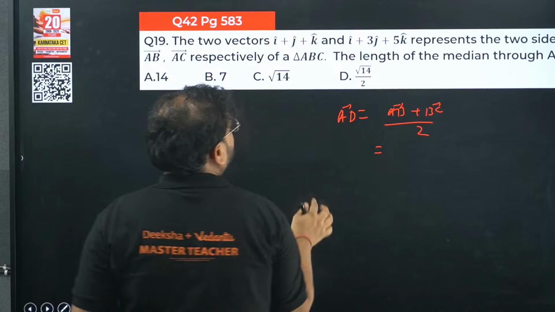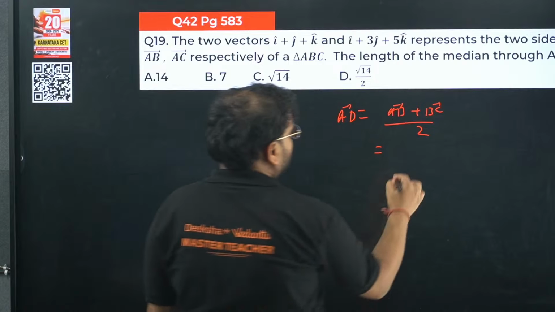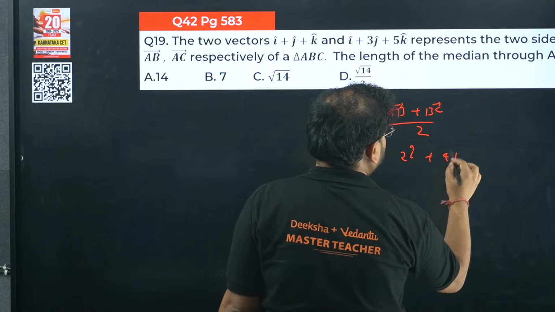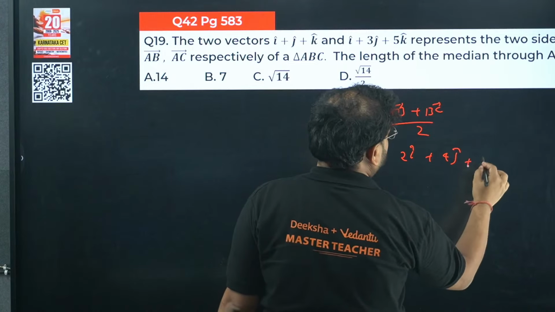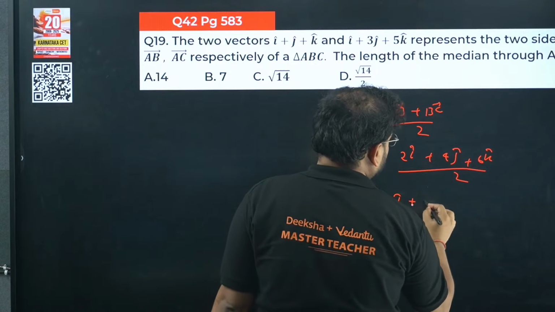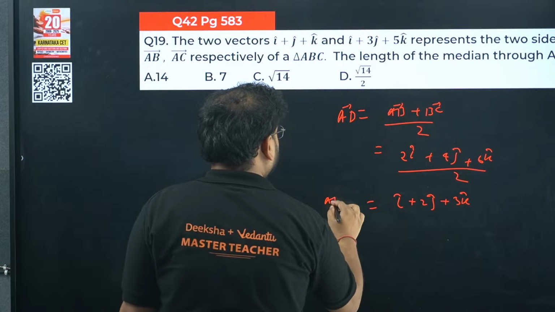Find AB plus BC: 1 plus 1 is 2, so 2i cap, 1 plus 3 is 4j cap and 6k cap. By 2, I'll have here i cap, 2j cap and 3k cap. This is the vector AD.